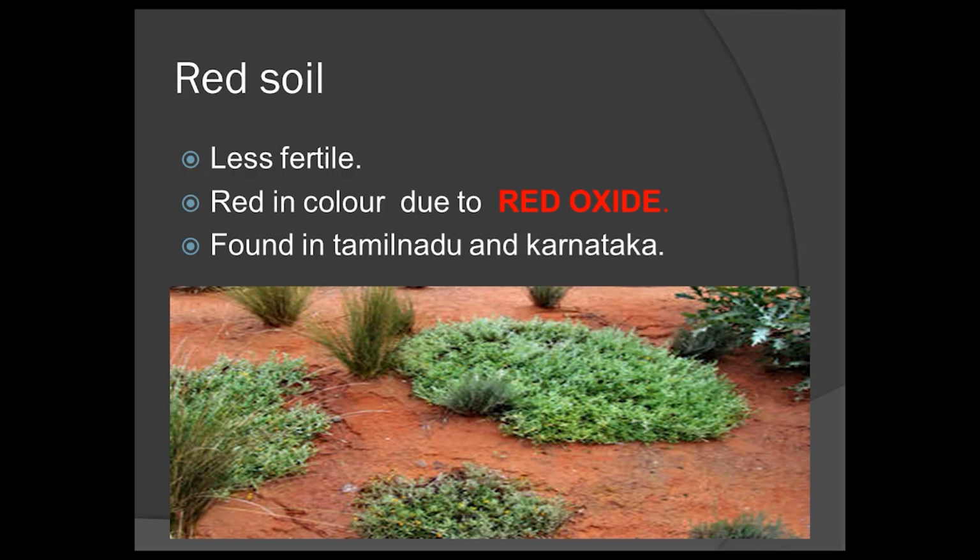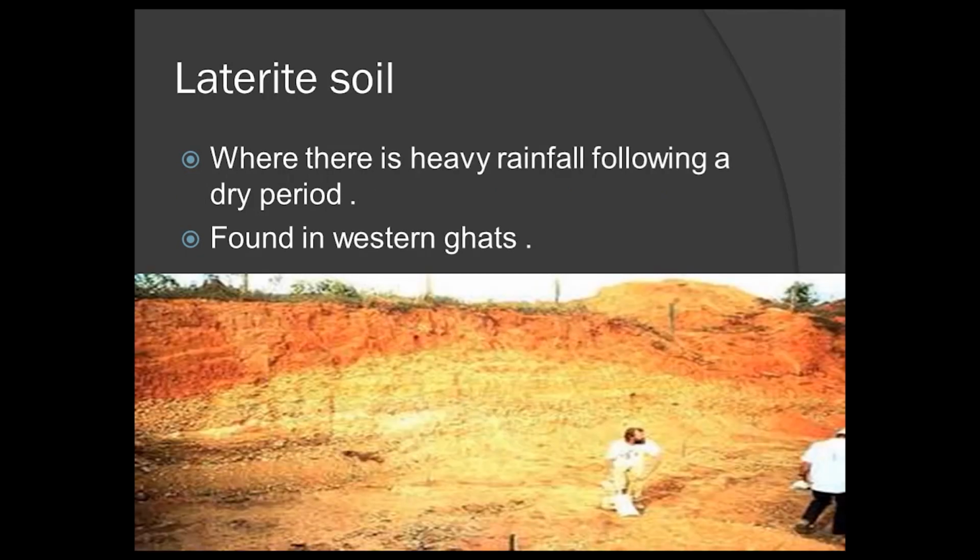Red soil, it is less fertile. Why is it red? Because of red oxide. It is found in Tamil Nadu and Karnataka. The main crops grown in red soil are groundnut, jowar, bajra and ragi. Laterite soil. Where there is heavy rainfall following a dry period, in those places the laterite soil is present. These are found in Western Ghats. Western Ghats receives more than 300 cm of rainfall annually.